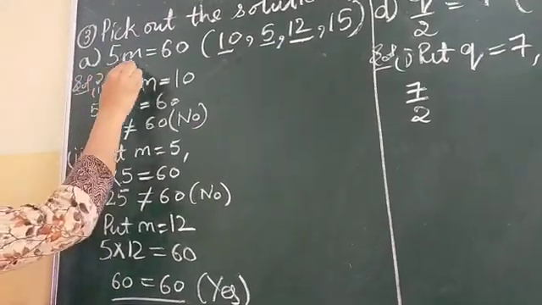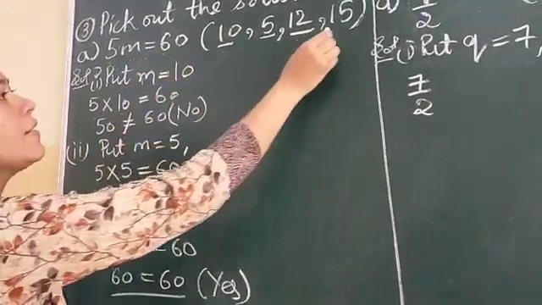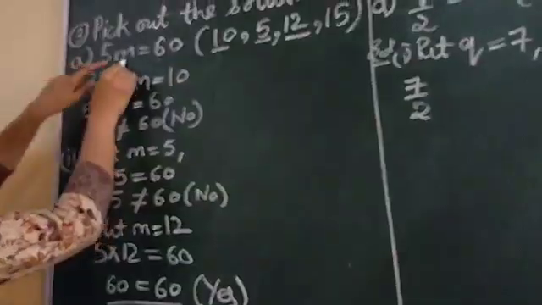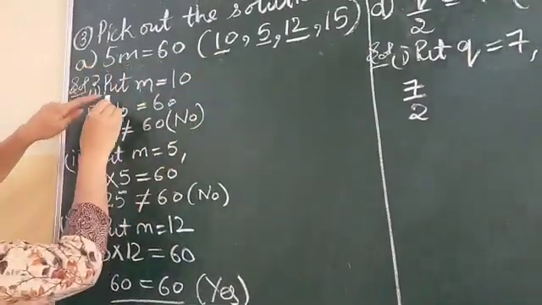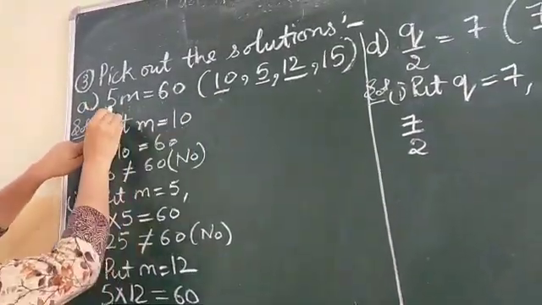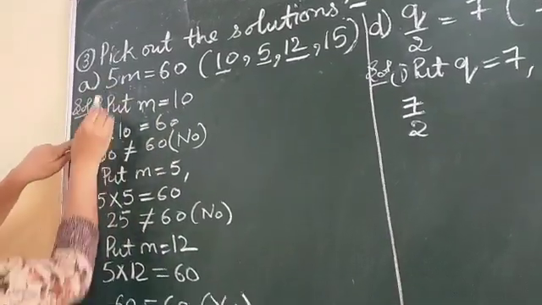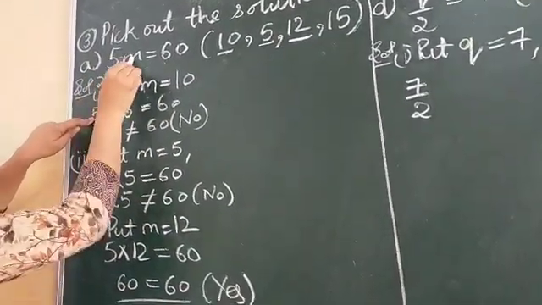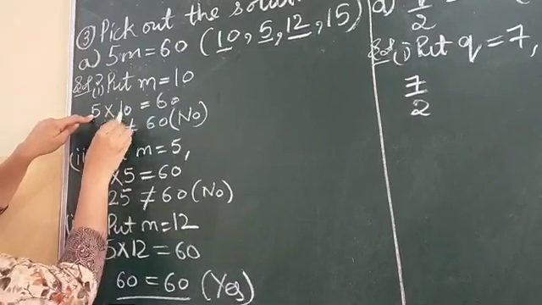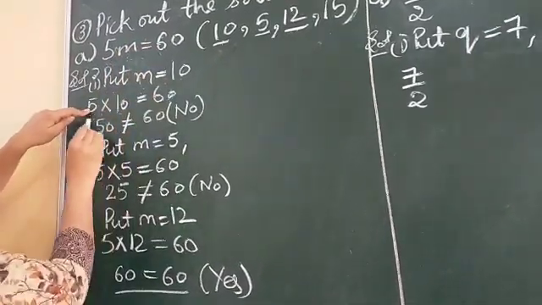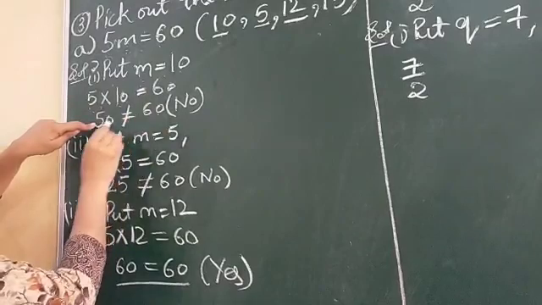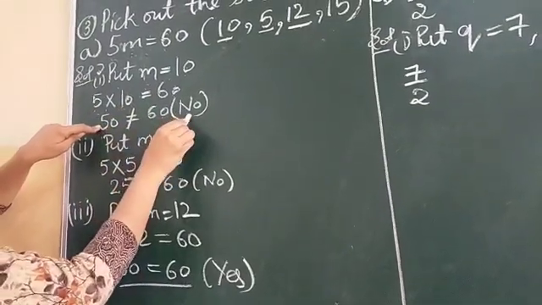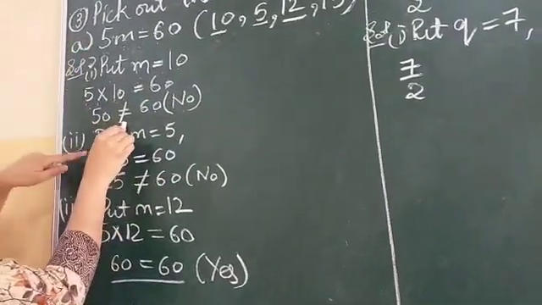So in A part, 5m is equal to 60. These are the numbers. First of all, instead of m, we will put 10. Put m equals 10. So here a multiply sign is there. So 5 multiplied by 10, instead of m I am writing 10, is equal to 60. 5 times 10 is 50, and 60. 50 is not equal to 60. So no, this is not the solution of this equation.